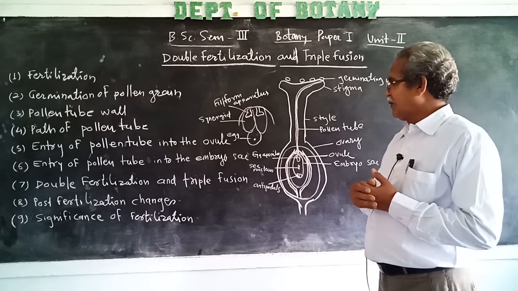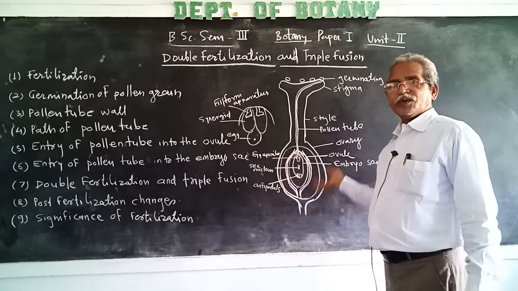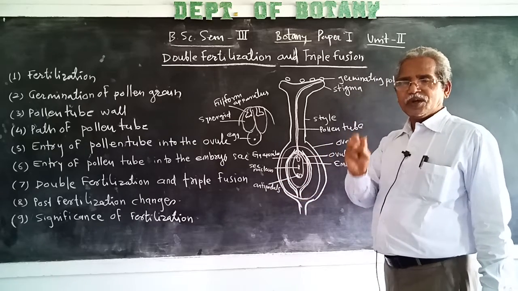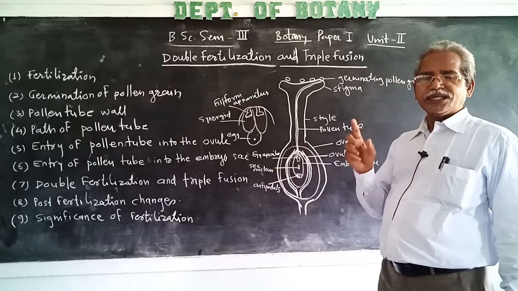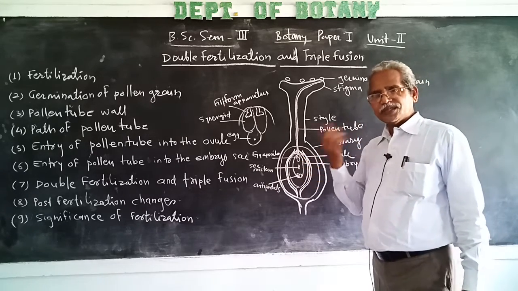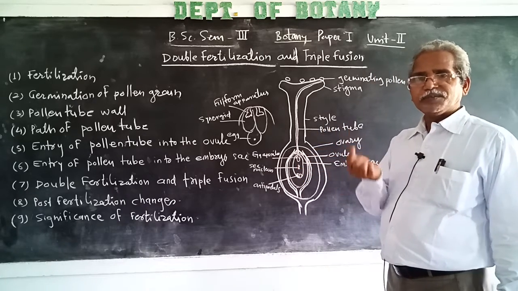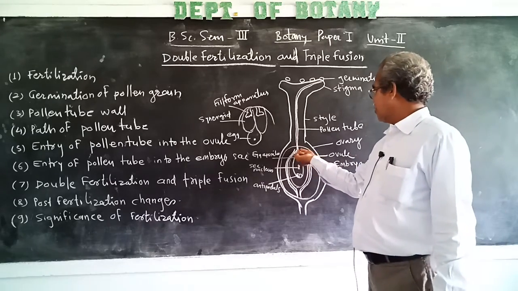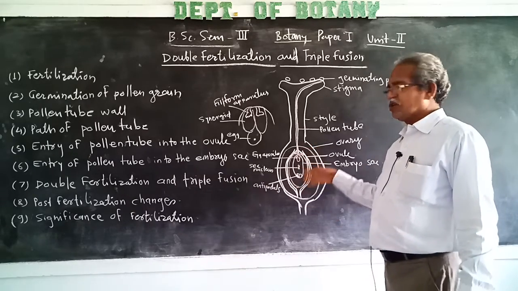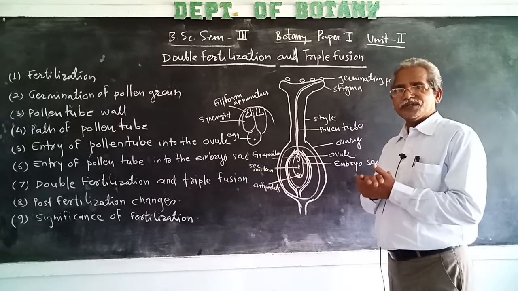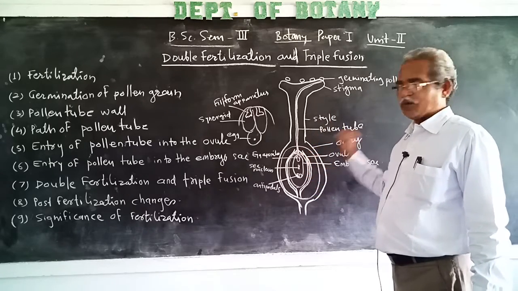In this manner, after fertilization, the ovary develops into a fruit, ovules develop into seeds, and other parts like calyx, corolla and androecium wither away. Funicle develops into a stalk of the seed, while the micropyle remains as a small pore-like structure, and integument later on disappears. In this manner, after fertilization, it develops into a fruit.